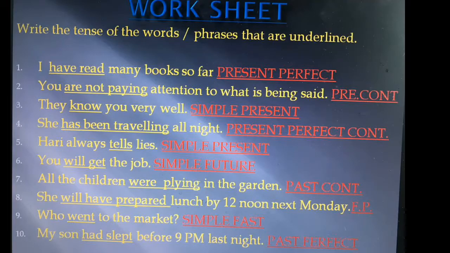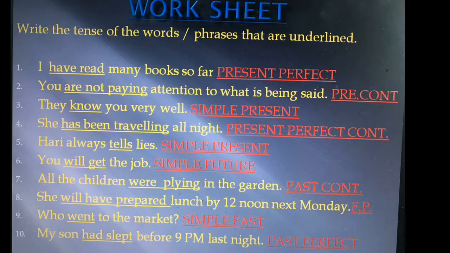Let us try this worksheet, and in this worksheet we have to recognize the tenses of the words or phrases that are underlined. The first one, I have read many books so far. The underlined part is have read. Have read is in perfect form. The word have tells present. So it is present perfect tense.